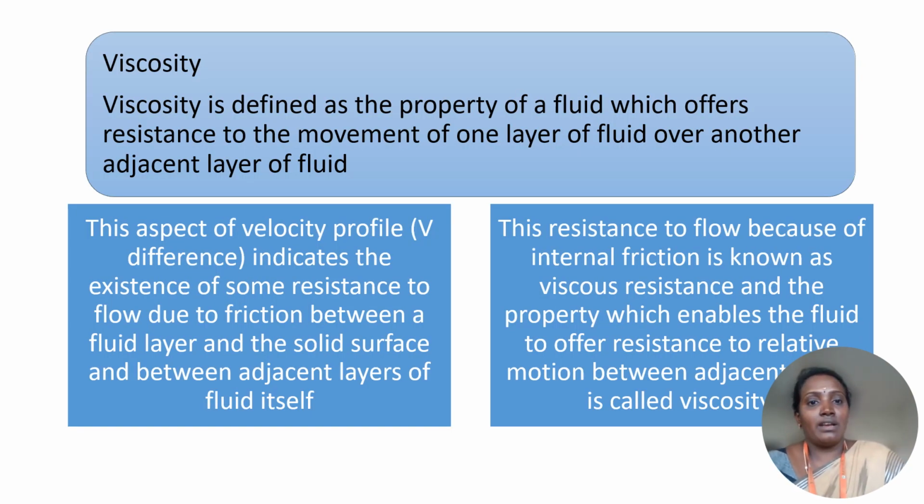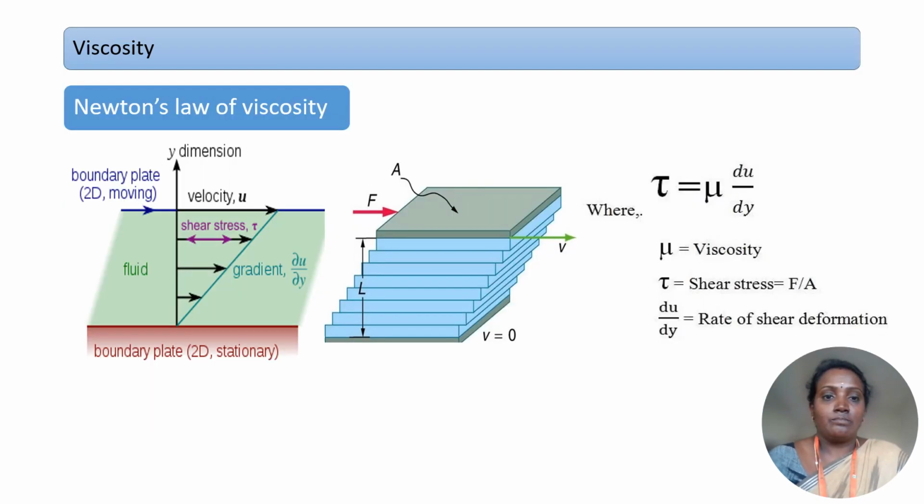Viscosity is defined as the property of a fluid which offers resistance to the movement of one layer of the fluid over another adjacent layer of fluid. The velocity difference indicates the existence of some resistance to flow due to friction between the fluid layer and the solid surface and between adjacent layers of fluid itself. Resistance to flow because of internal friction is known as viscous resistance, and the property which enables the fluid to offer resistance to relative motion between adjacent layers is called viscosity.